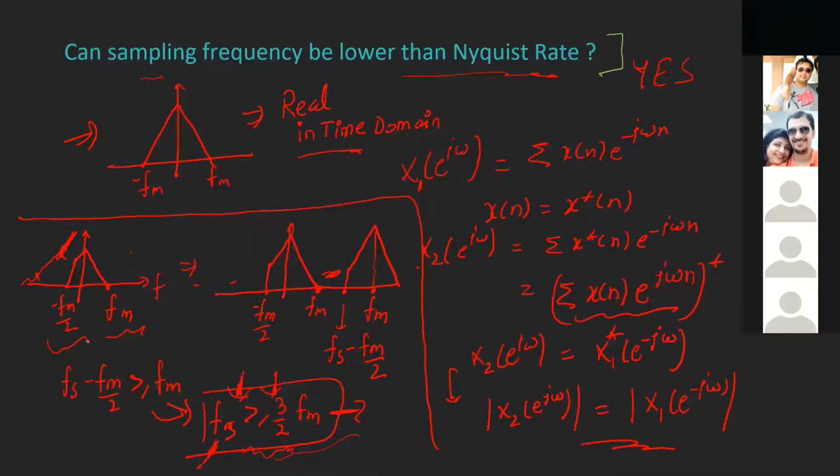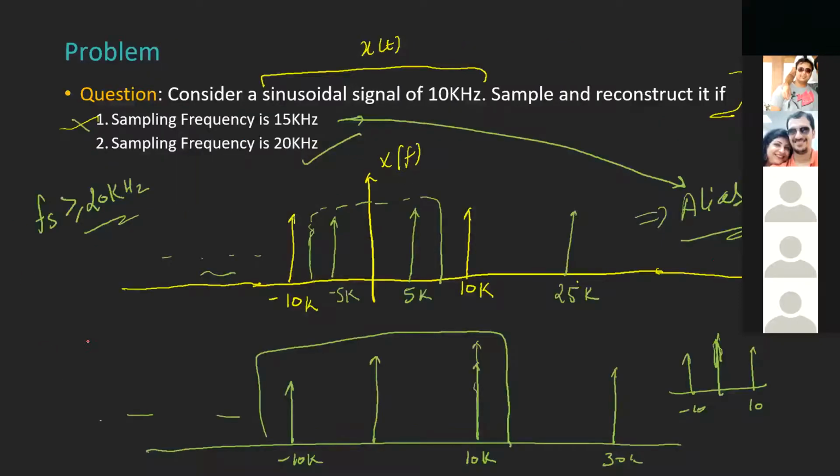In the previous slide, when we were solving the example on 15 and 20 kilohertz Fs, where the sinusoid has a frequency of 10 kilohertz, this concept will apply there also. Let's suppose, for example, Fs is 15 kilohertz, which is less than 2 Fm, which is 20. The sinusoidal frequency is 10 kilohertz and Fs is 15 kilohertz.